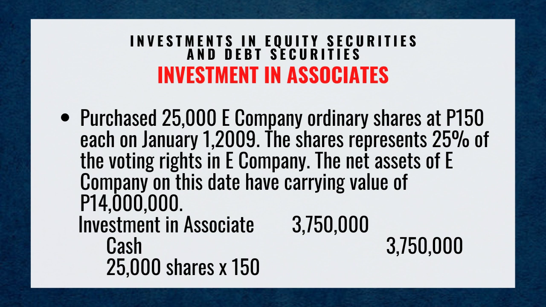The shares represent 25% of the voting rights in E Company. The net assets of E Company on this date have a carrying value of 14 million pesos. Debit investment in associate 3,750,000 pesos. Credit cash 3,750,000 pesos, which is computed as 25,000 shares times 150.